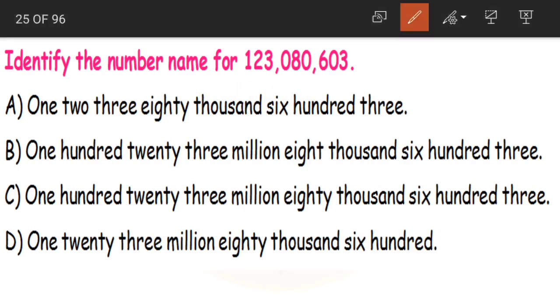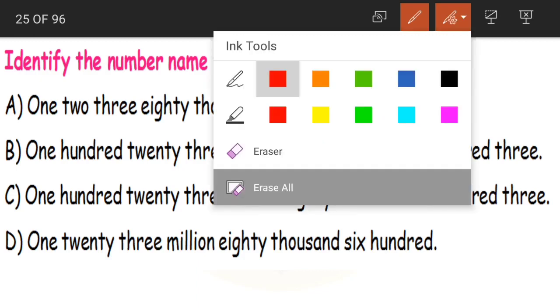Next, identify the number name for 123080603. Now the first point to note here is that commas are placed after every 3 digits. So this is in which system? Is it Indian or international? It is in international. Yes, it is in the international place value system.